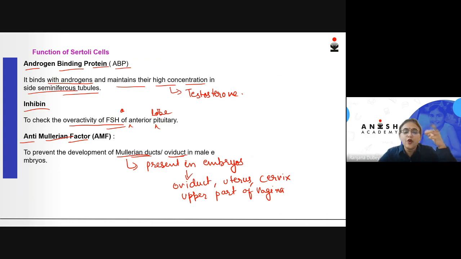So we do not want these structures to be formed in the male reproductive structure. That is why a factor called anti-Mullerian factor is produced by the Sertoli cells, which will prevent the formation of these organs in the male embryos. Okay, and these are produced by the Sertoli cells.